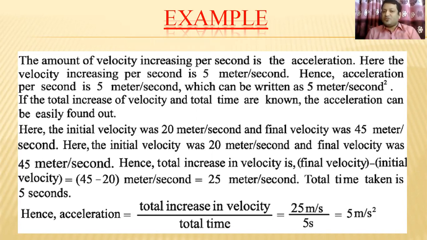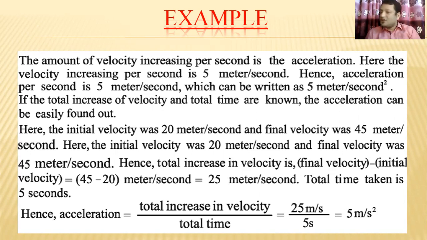Here the initial velocity was 20 meter per second and the final velocity was 45 meter per second. Hence, the total increase in velocity is final velocity minus initial velocity. So what is the final velocity? Yes, 45 meter per second. What is the initial velocity? That means when the motorbike starts to move, that time it will be 20 meter per second. If you subtract, you will get 25 meter per second.